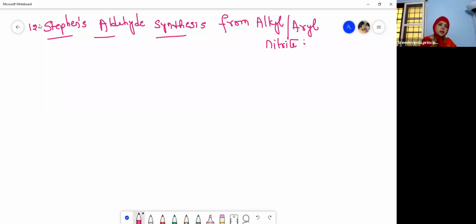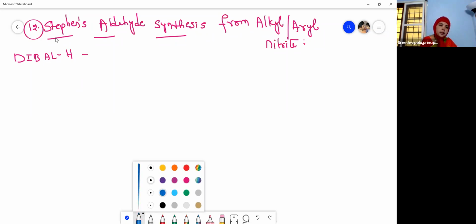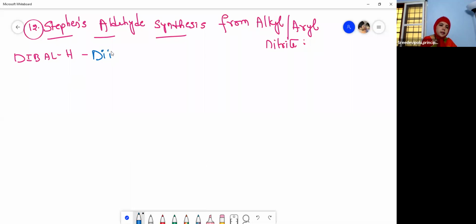Let us see. We have seen 12 preparations of aldehydes. So what is the reagent used here? We will use DIBALH. I will write what this is: diisobutyl aluminium hydride.